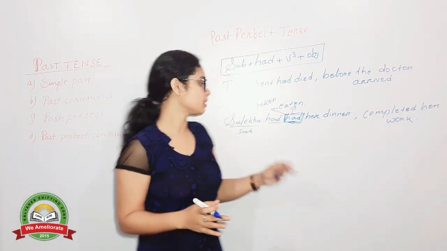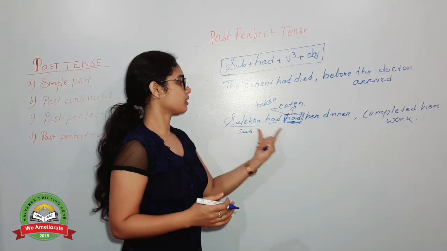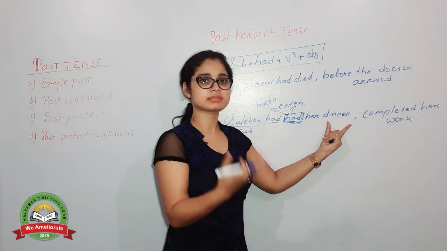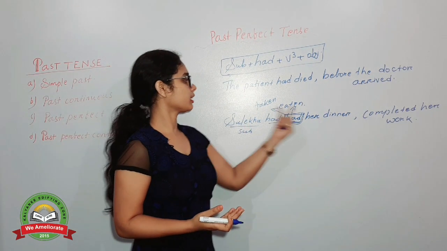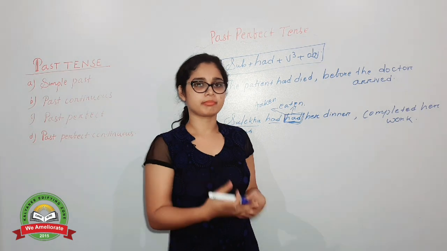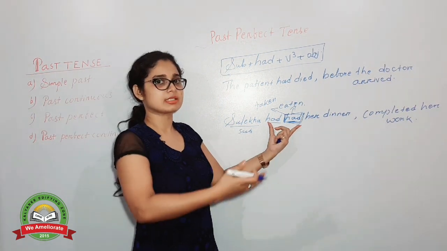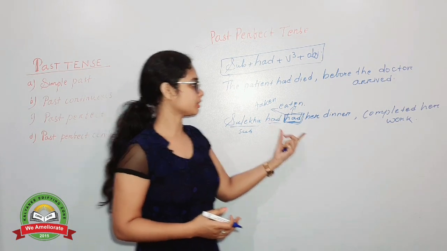Nothing different is there. That means Sulekha अपनी dinner कर चुकी थी. Sulekha had her dinner, Sulekha had taken her dinner, Sulekha had eaten her dinner. The meaning is same of all three sentences. So don't be confused when you are facing this type of sentences. Am I clear to you?